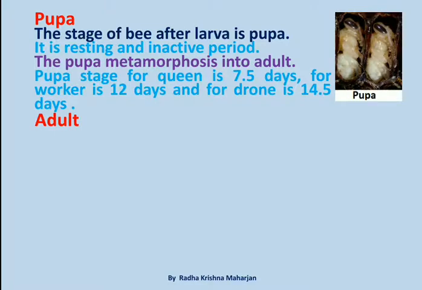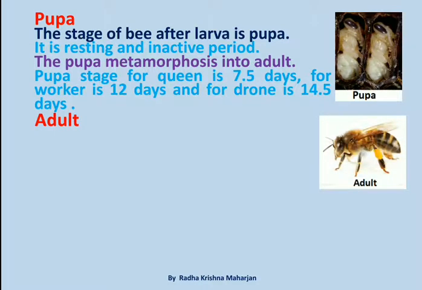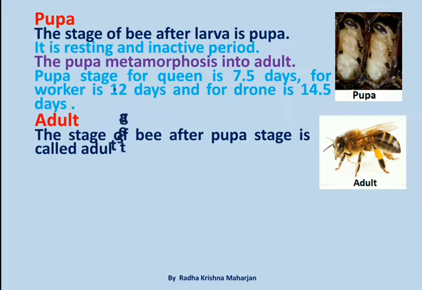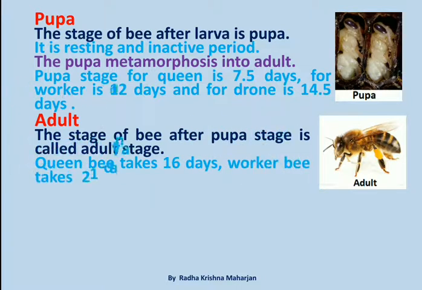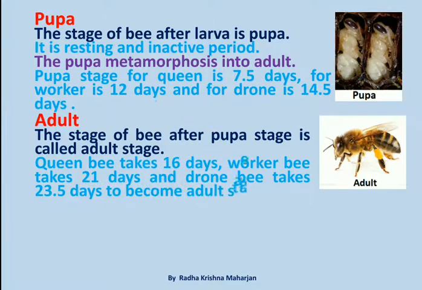Adult. The stage of bee after pupa stage is called adult stage. Queen bee takes 16 days, worker bee takes 21 days, and drone bee takes 23.5 days to become adult stage.